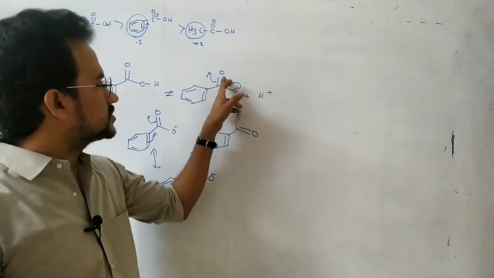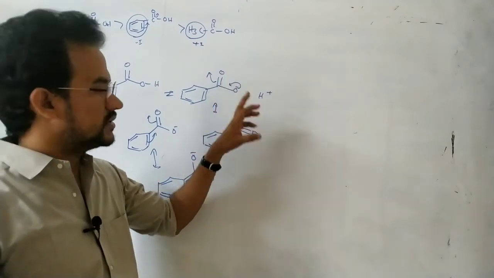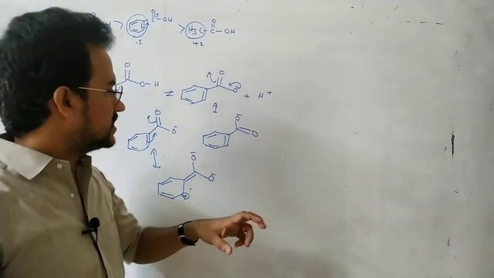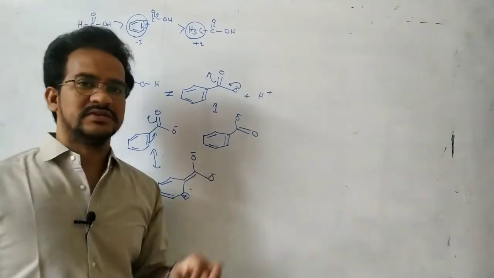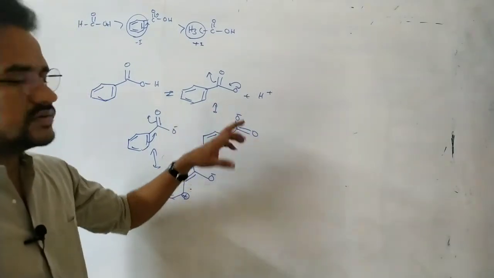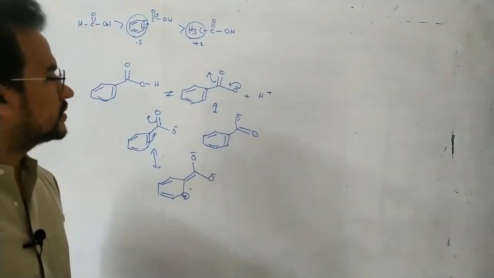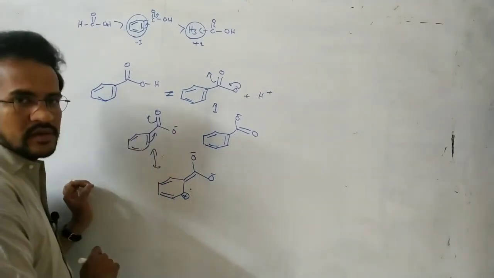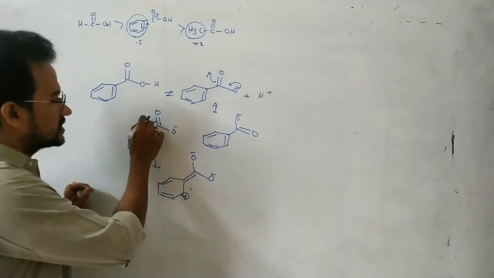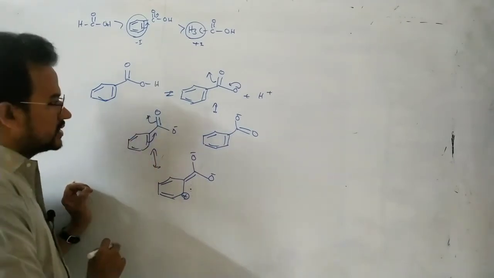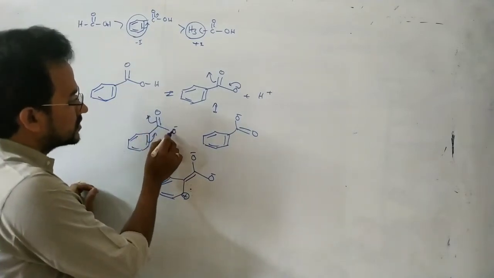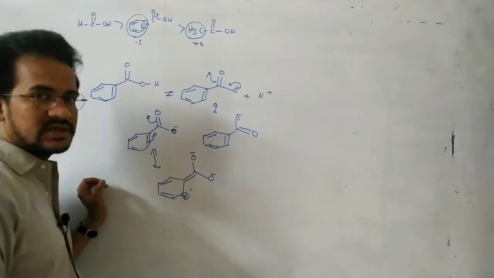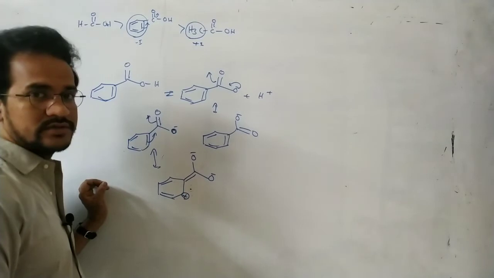Here, this negative charge is dispersed with C double bond O. There is a dispersal of the negative charge. But in this case, whenever a benzene ring is attached, this dispersal of the negative charge is very less. Why? Because this benzene ring is coming into the resonance with the C double bond O group. Then this CO group's conjugation with O minus decreases. It means there is a less dispersal of the negative charge.